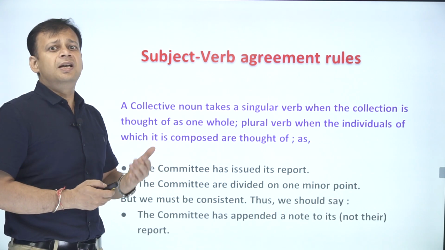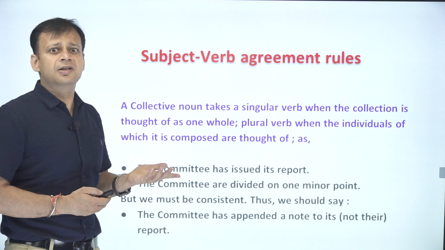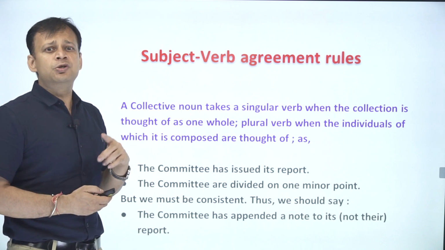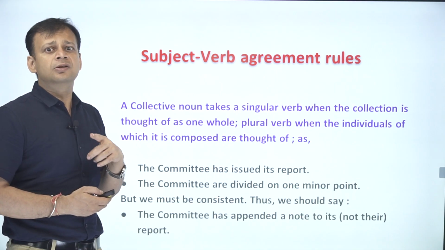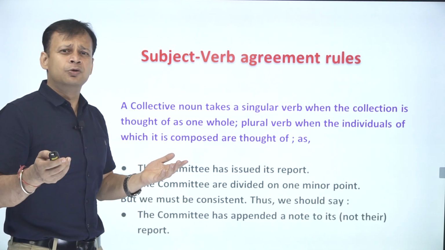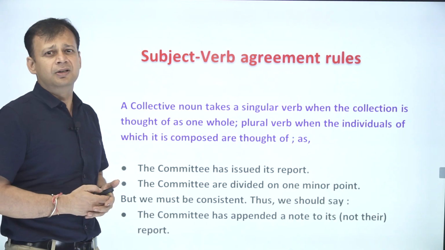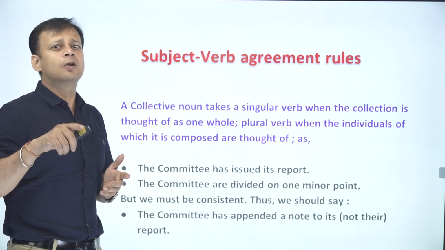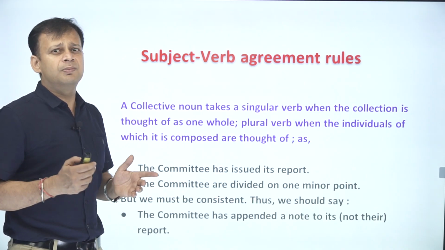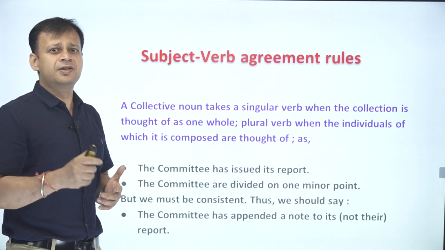The next rule is about a collective noun. A collective noun takes a singular verb when the collection is thought of as one whole, and a plural verb when the individuals of which it is composed are thought of. For example, I hope all of you know what a collective noun is. For example, bunch. So when you say bunch of keys, here bunch represents a lot of keys within. So a collective noun is a word which talks about multiple things explained by a particular word as a collection.